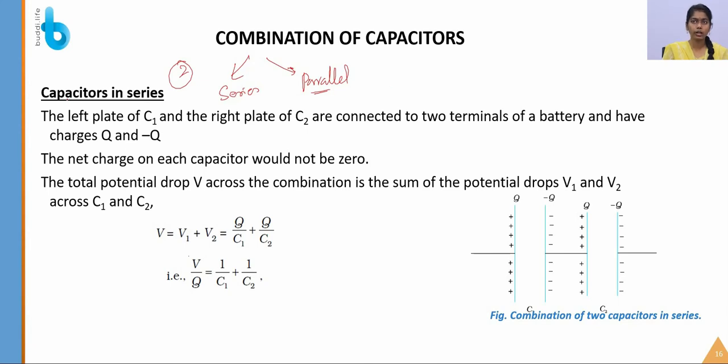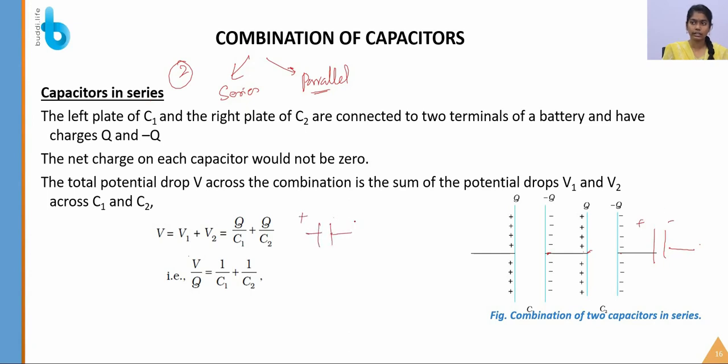Okay, so first we are going to see the capacitors in series. Let's have two capacitors which are combined in series. Series means the negative of one capacitor is connected to the positive of another capacitor, and the negative of that is connected to the next capacitor. So this is known as a series capacitance connection.